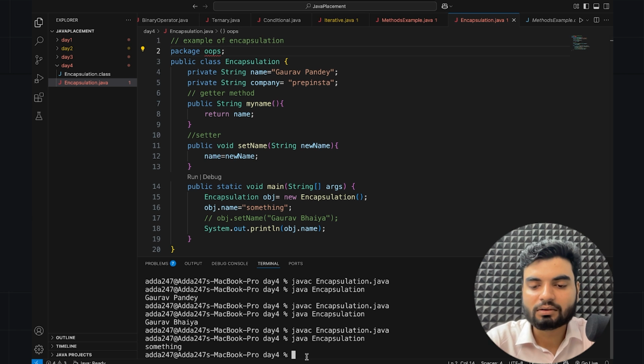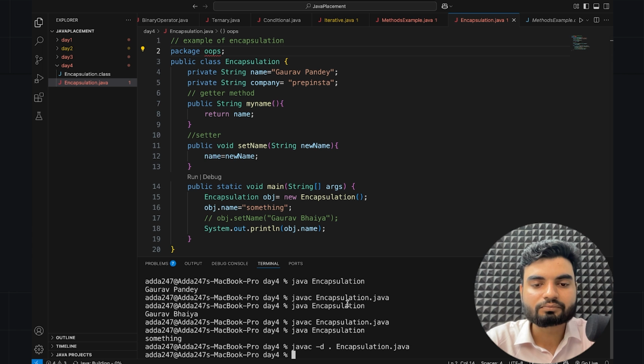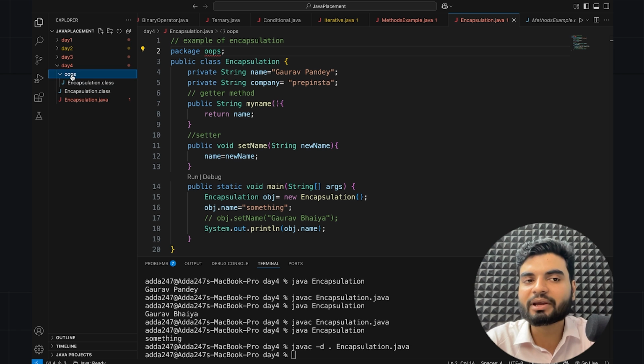I'll compile it. javac -d . means the same directory, and I'll compile this file, Encapsulation.java. Eventually, what happened here is that we have a package which is oops, and within this oops we have another class. Making sense to you? Correct?